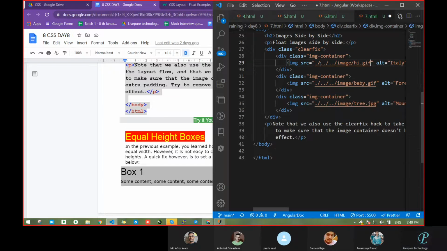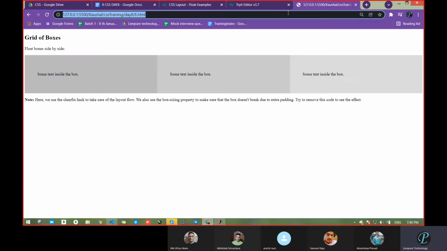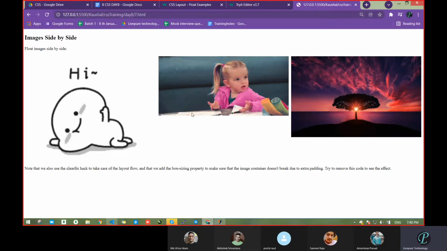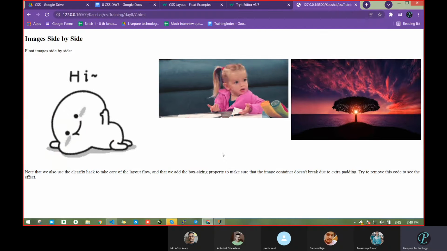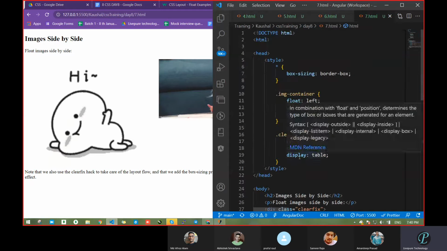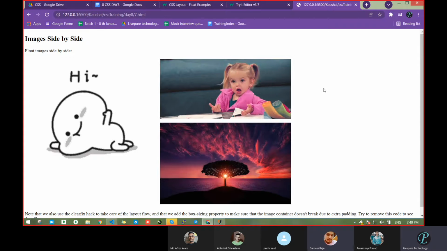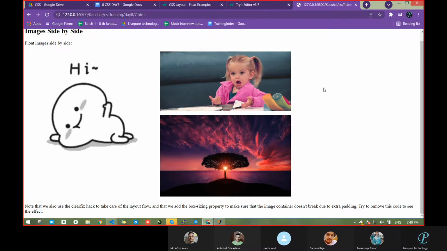Now see what we are getting in our output. What is that file name? The file name is 7.html. See, you got the gallery. Correct or not? Some space is there in the middle of each. Go with 100%, yeah, it's 100%. Now you can adjust. Now do one thing: remove that border-box. The third picture will come down. Now see what happened, it came down.